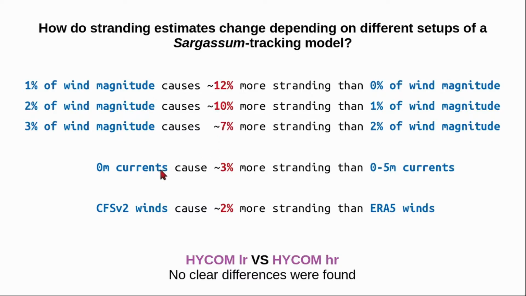Using the surface currents resulted in 3% more stranding than using the average currents in the top 5 meters. This is because the surface currents were generally faster and more shoreward than the 5 meters currents. The usually stronger winds from the CFS reanalysis caused 2% more stranding than the winds from the ERA 5 reanalysis. And finally, there were no significant differences in particle stranding when using the low or high resolution HICOM model.